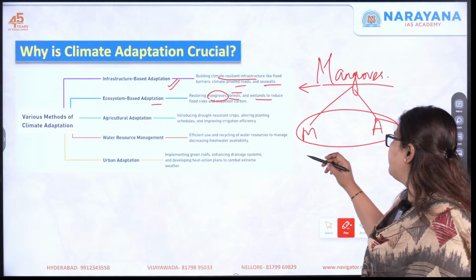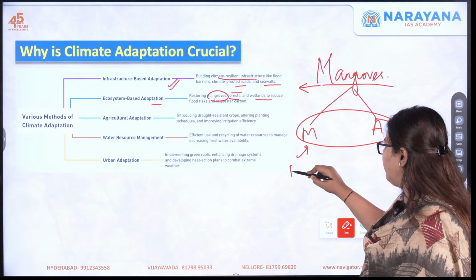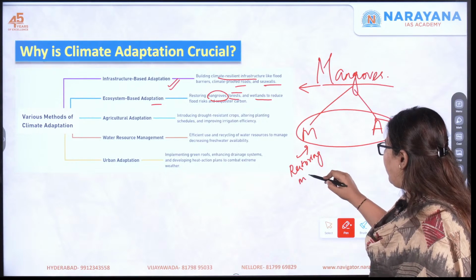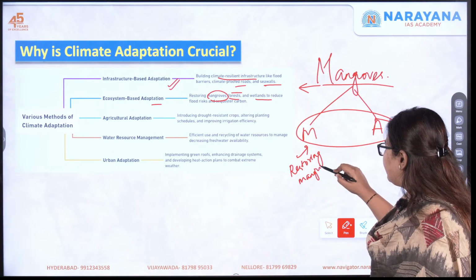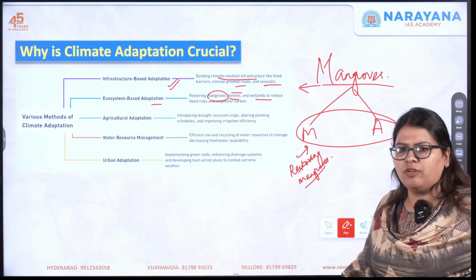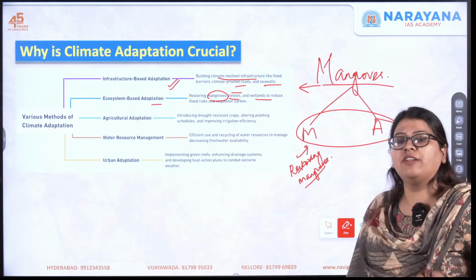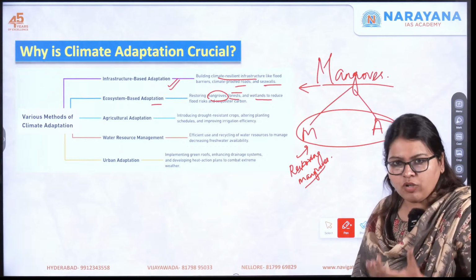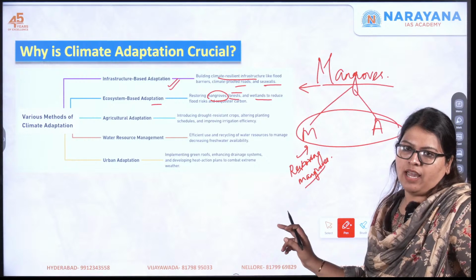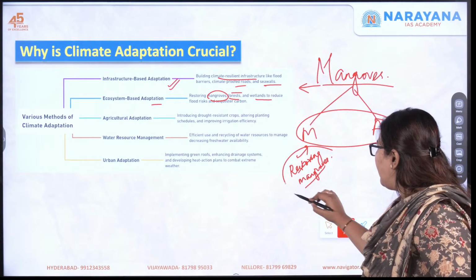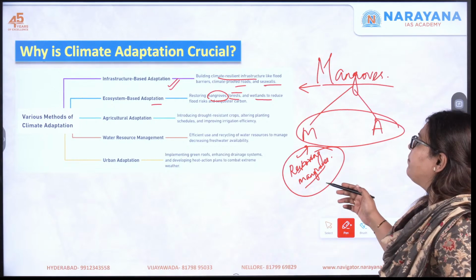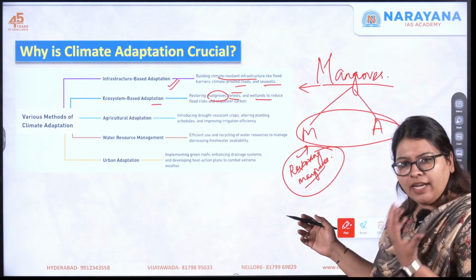When you restore mangroves, it helps in carbon sequestration. Sequestration means it acts as natural carbon sinks. It absorbs carbon and reduces the greenhouse gases. That is how it helps as a mitigating strategy.